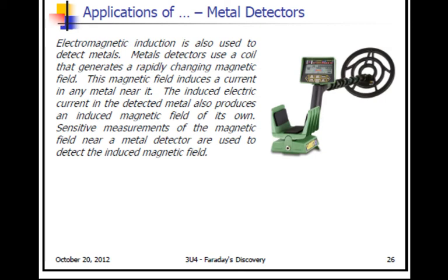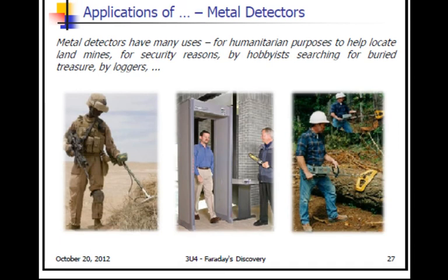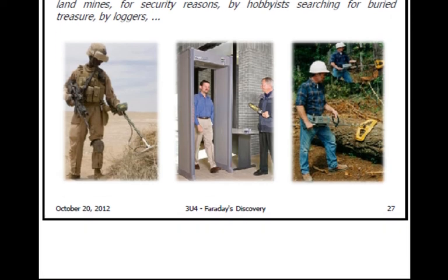Metal detectors use electromagnetic induction as well. So what they do is they use a magnetic field to induce a current in any metal that might be near. If they induce this current, the metal detector then can measure the magnetic field that the current is induced by, and then it can determine that there is some sort of metal device underneath wherever you're searching. So metal detectors have many uses for humanitarian purposes, security reasons. Hobbyists use them as well. Loggers use them.